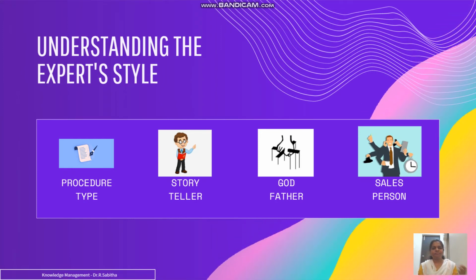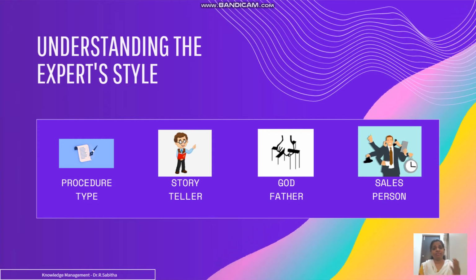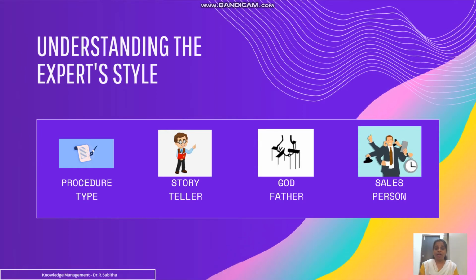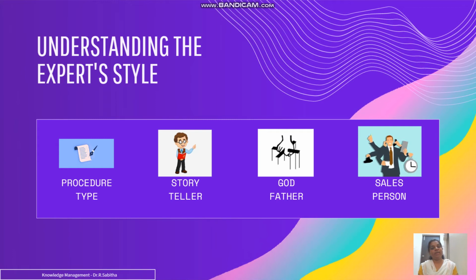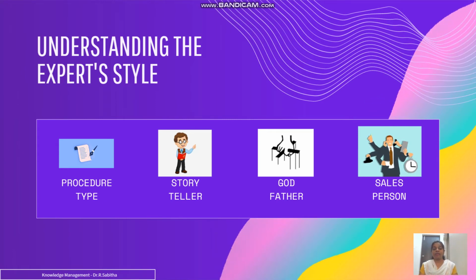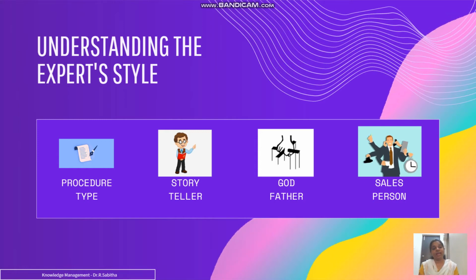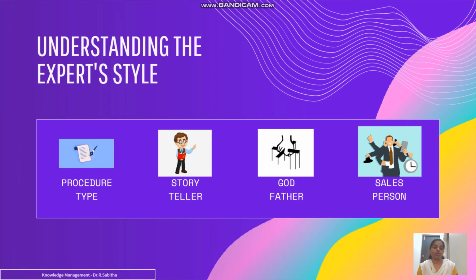On the other hand, a storyteller is a person who, whenever a question is posed to him, will start from the initial phase and will only end when the complete story is over. Okay, so he will be giving all the necessary facts that are required for the particular question. Those kinds of people who share knowledge in the form of a story come under storyteller.